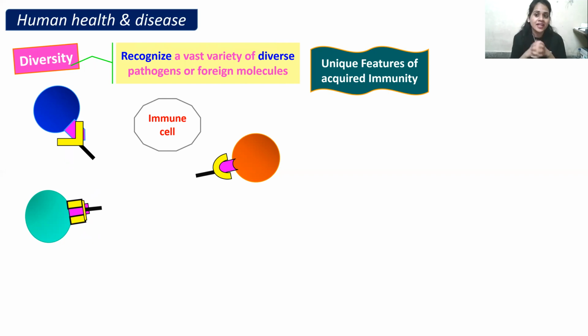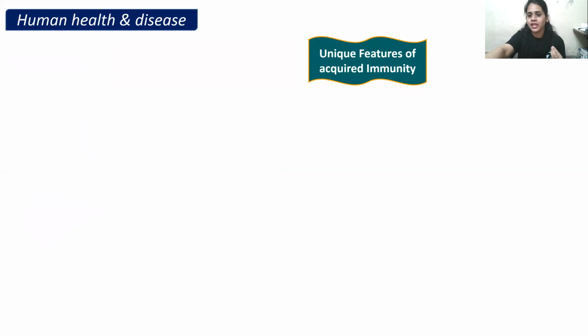That is called the antigen antibody complex. This antigen and antibody have to be specific so that they can form a complex, and finally the antibody can destroy the antigen.